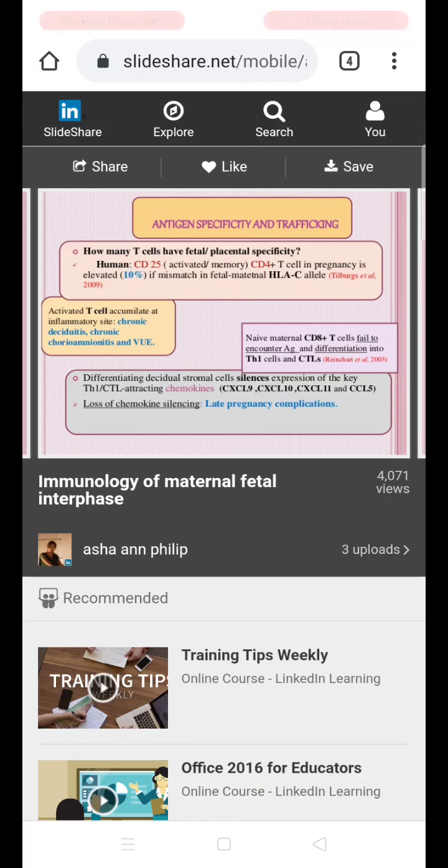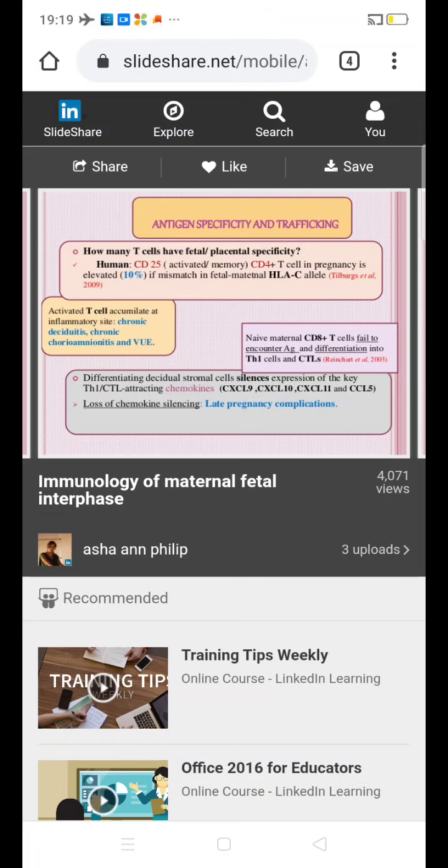Normally the CD8 T cells, when they come in contact with the antigen, differentiate into T helper 1 cells and cytotoxic T lymphocytes. Decidual stromal cells silence expression of the key T helper cell and cytotoxic T cell attracting chemokines. Loss of chemokine silencing results in late pregnancy complications. So normally the CD8 cytotoxic cell activity is suppressed during pregnancy, so that when they come in contact with